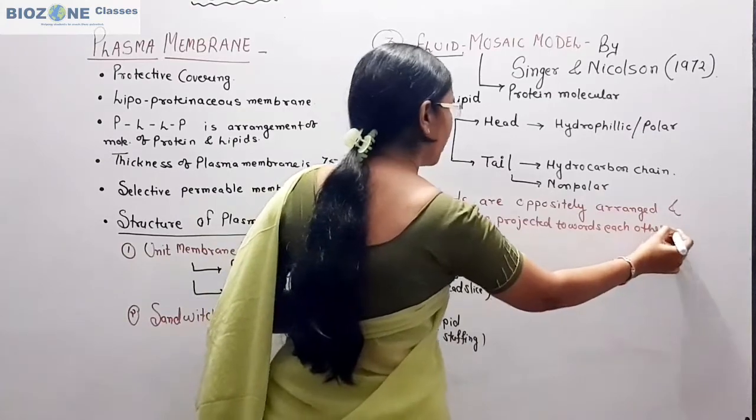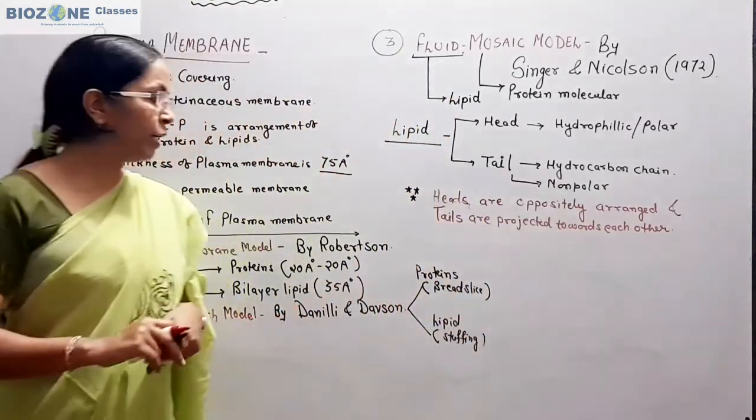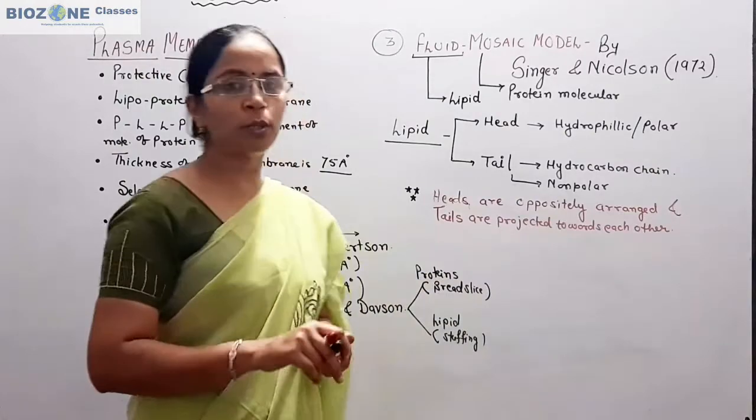So this part you remember, the heads are oppositely arranged and tails whenever present, they are present towards each other.